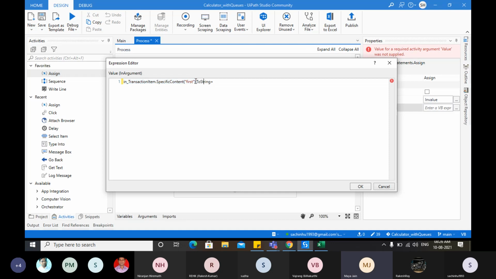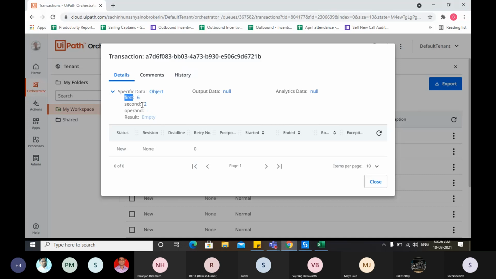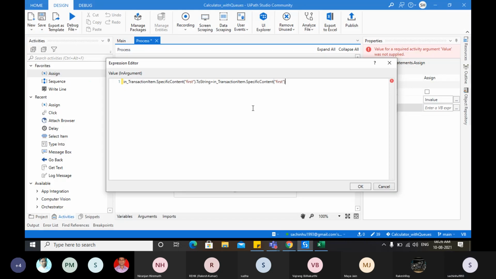Dot toString also. Do we want the operand as well? Yes, I want the operand as well. Okay, then instead of second write operand.